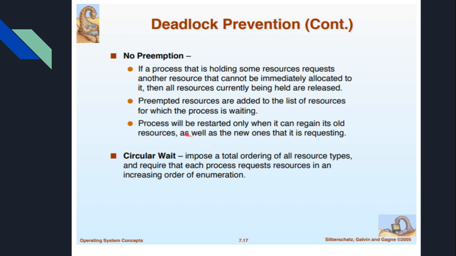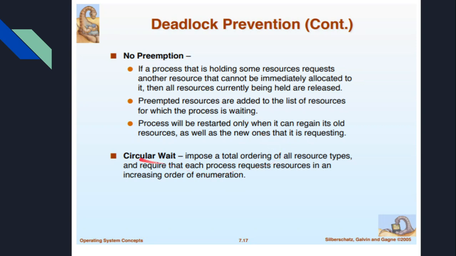That means the process might have stopped for some reason, and it can restart only when it has all the old resources and also the new resources it is expecting. That means if the process needs n resources, all n resources should be allocated, then the process can proceed. So that is one way that deadlock can be prevented. So these are all the situations in the case of the no preemption condition.